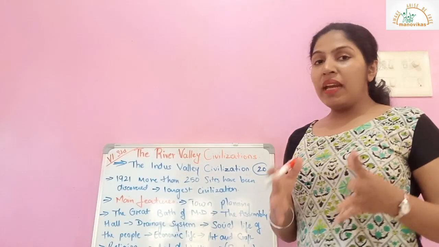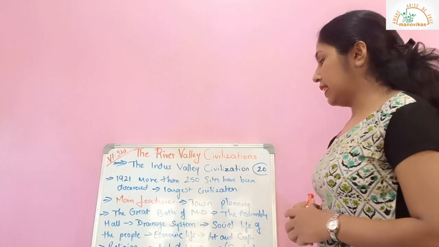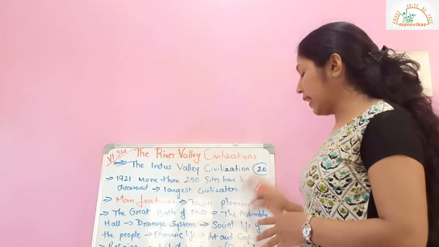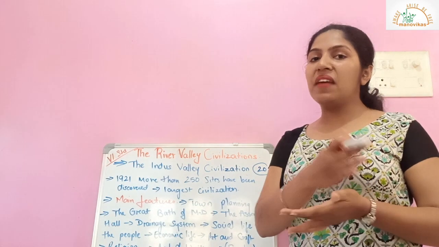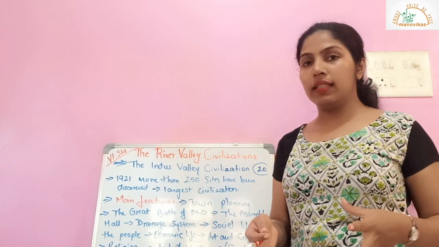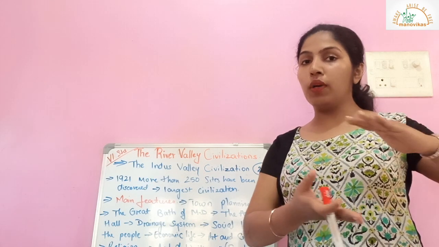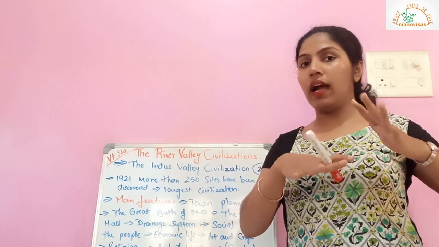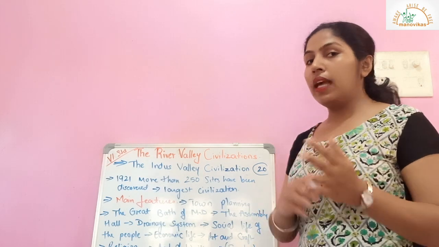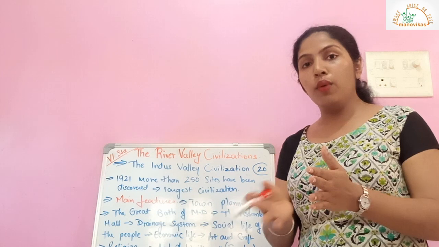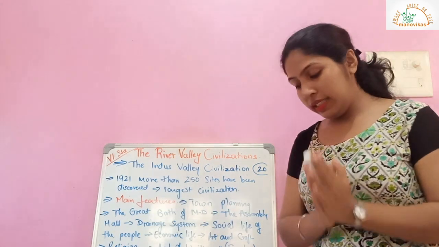So there are some main features of Indus Valley civilization. The first one is town planning. They divided the land into 2 parts. The first one, on a raised, higher level, was called the citadel. And the one on a lower level was called the lower town.